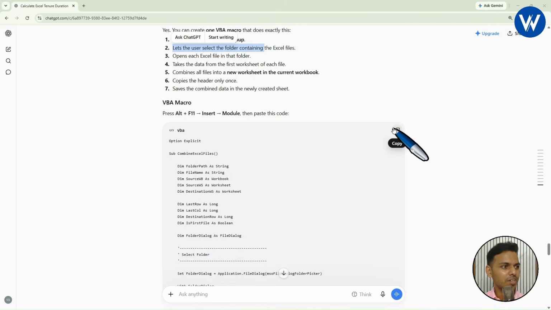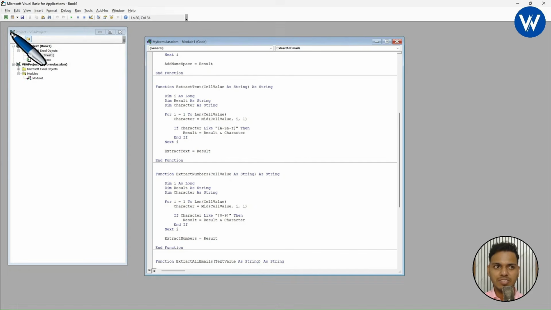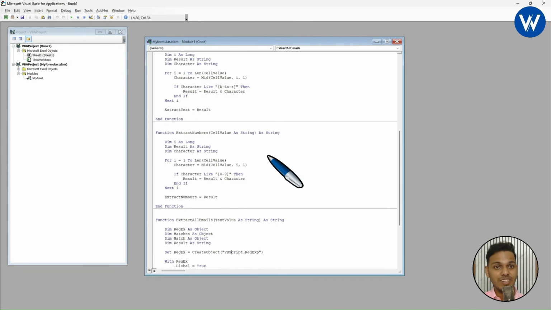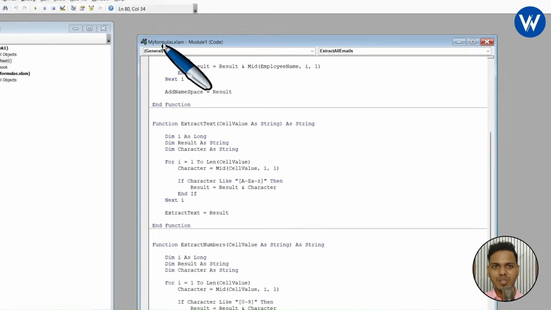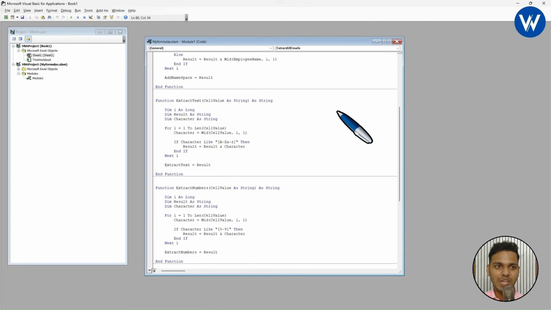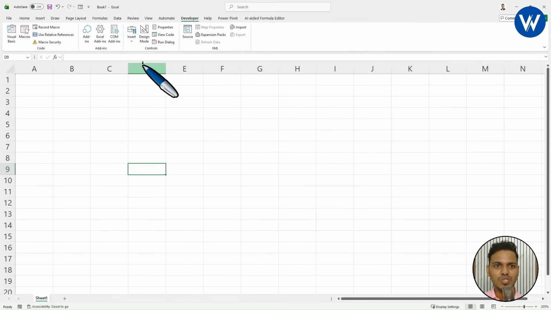Okay, go to Excel, where I have taken a new workbook. Now let's open Visual Basic. Click on this. Guys, look here carefully. It will show you my formulas Excel add-in. So basically this is the Excel add-in we have added inside Microsoft Excel, and it will show you all the formulas here. If you want, you can remove this. Let me show you.